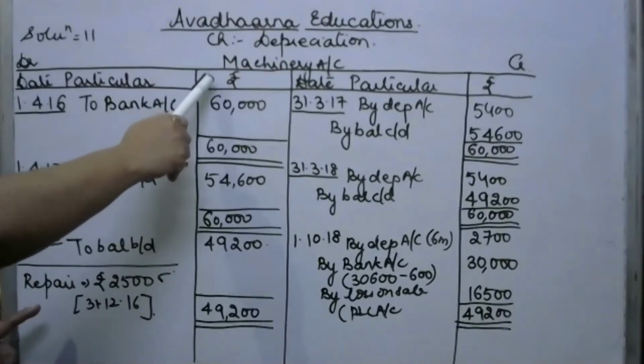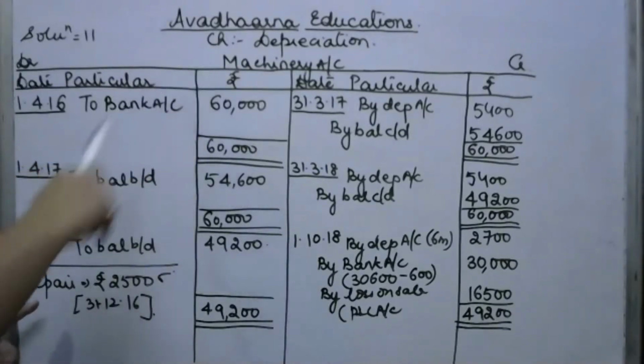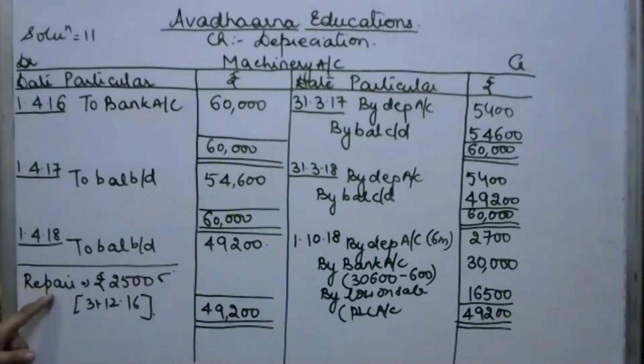The nature of an asset account is it's a capital expenditure, and repair and renewal expenses during the year is your revenue expenditure, and it is to be debited to your profit and loss account. It is not to be shown anywhere in the asset account. I hope the explanation of the various concepts which we have discussed in question number 11 is clear to everyone.